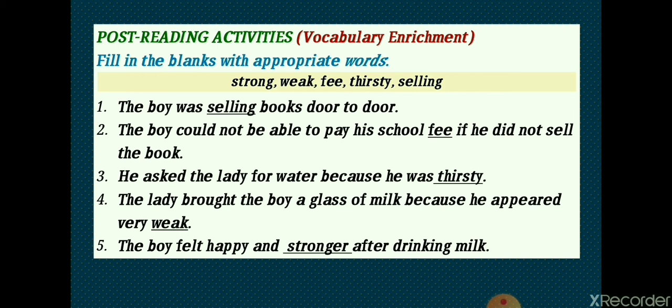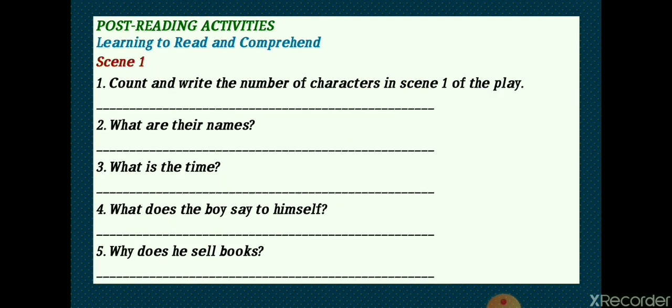The answer to first word was selling, right. Second sentence, fee, right. Third sentence, thirsty, we also did it right. Fourth sentence, weak, again right. Fifth sentence, stronger. So you see, my dear students, we have done all these 5 words in a few minutes.